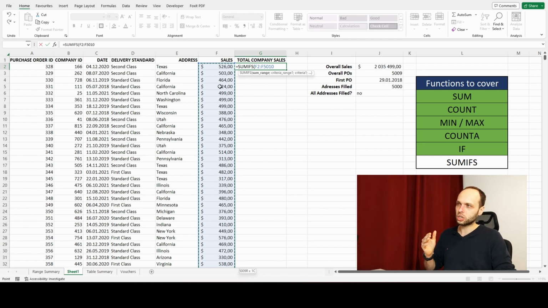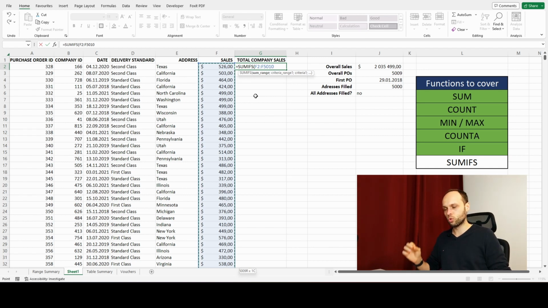We want to actually put this formula to the table as a new column. We need this formula to work here, but also here and here and here. And in order to do that, we need to block references. We need to block this range so that when we're going to pull down the formula, this range, the range that we are checking, stays in the same way.